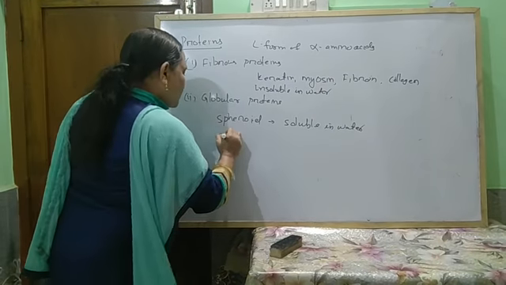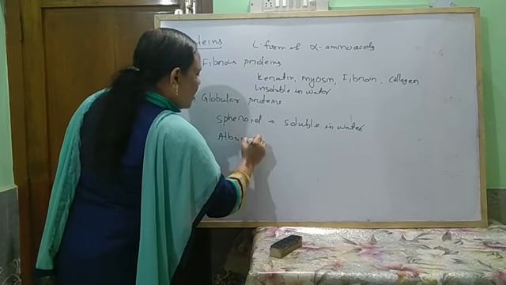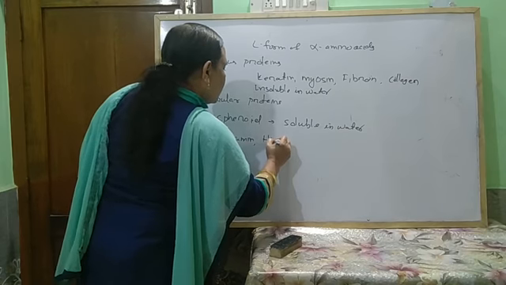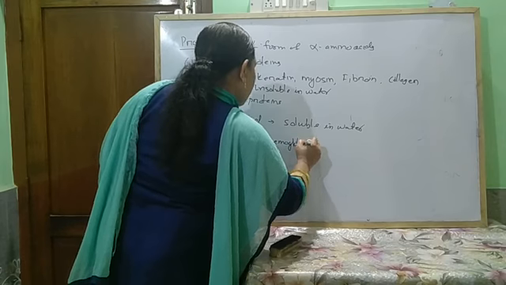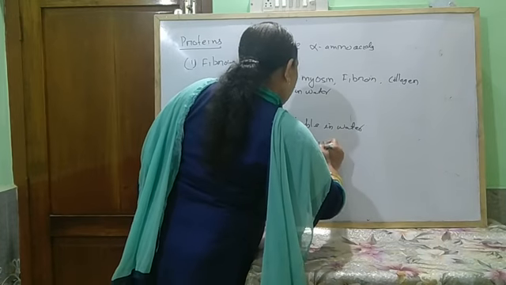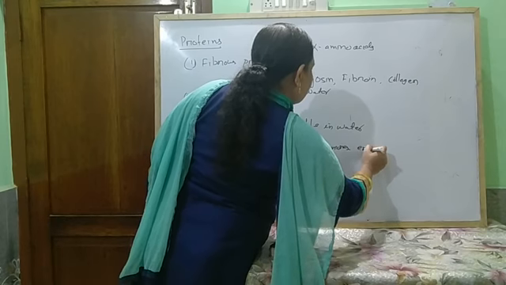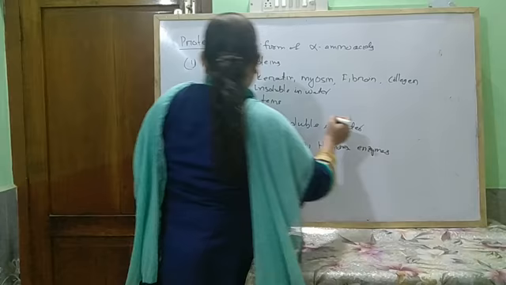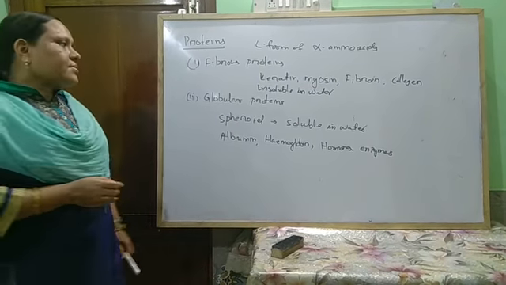Examples: albumin present in egg, hemoglobin present in blood, most hormones, enzymes. These are examples of some globular proteins.